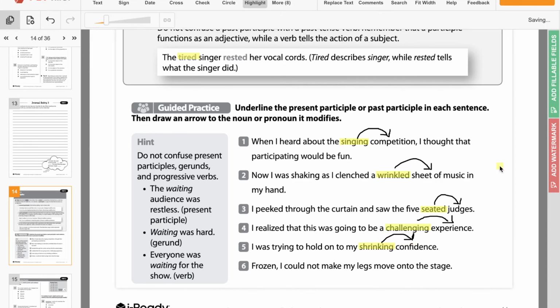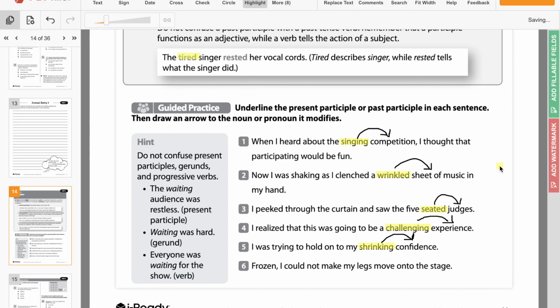Now we're on to our last one. Frozen, I could not make my legs move onto the stage. Okay, so here, this is a little bit different than the rest of the ones. We don't see any ing or ed verbs here, or ed participles. So if we look back up here, we could have ed or an irregular verb, en or another spelling may change the ways that it is. And if we look at this example up here, humming, she daydreamed of her future. So let's look similarly here. We have frozen, ends with an en.